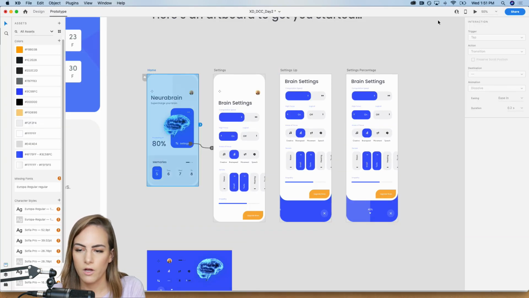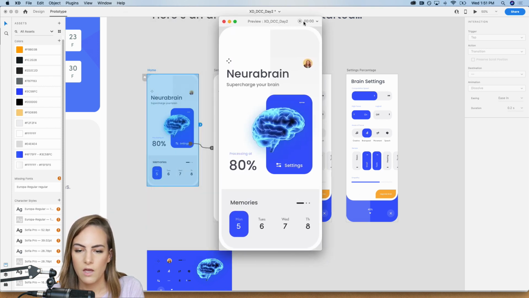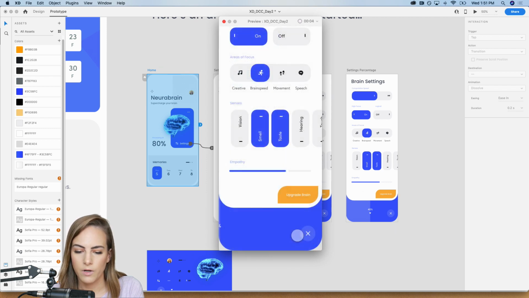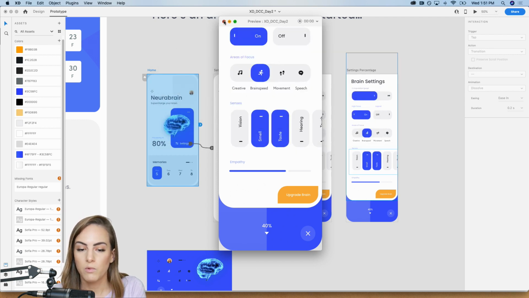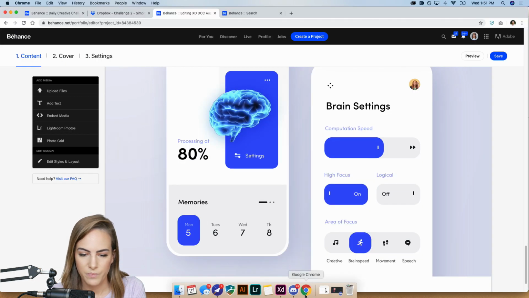Just click on whatever artboard is your home, press that play button, and when you press this, it will start recording. So you press settings, scroll down to upgrade, and after a second, it'll scroll through, and then you press done and save it as whatever, and that will be a movie file that you can upload as well. Okay, so let's go back.